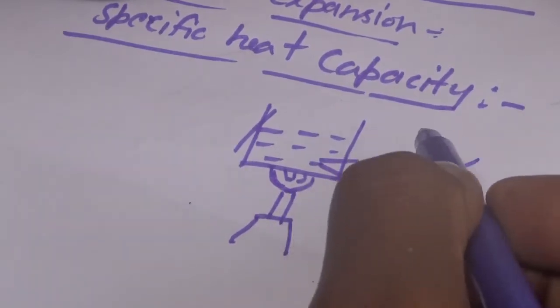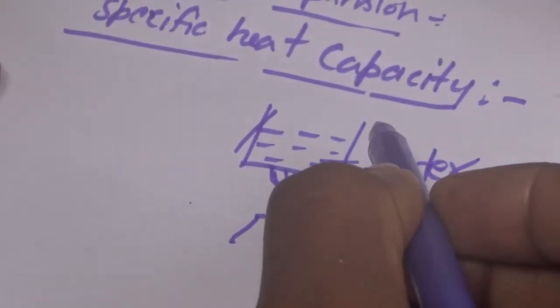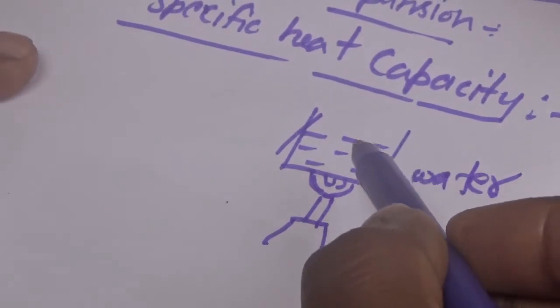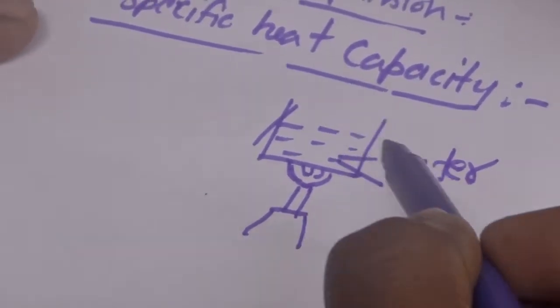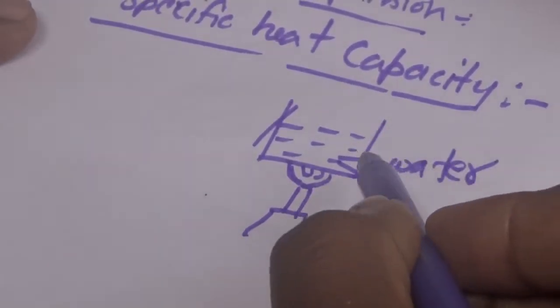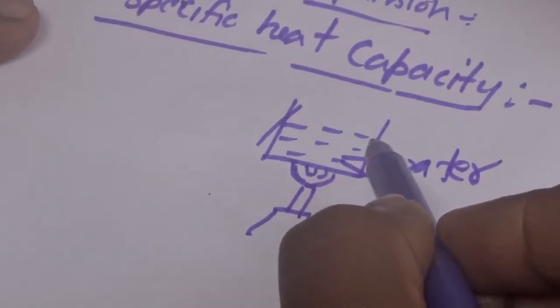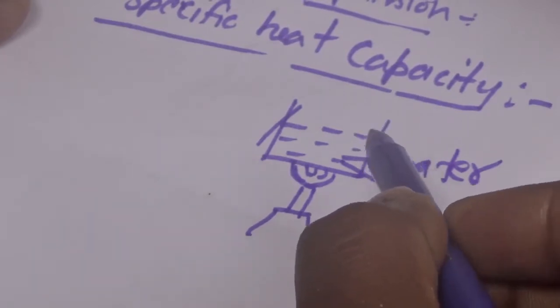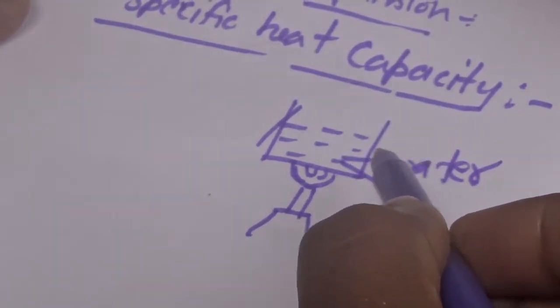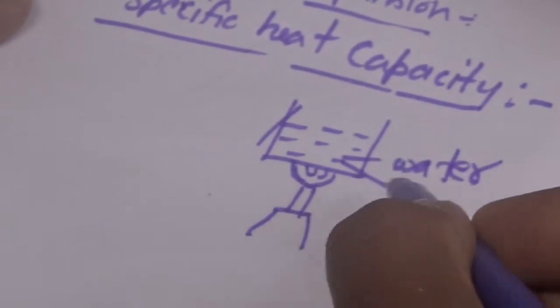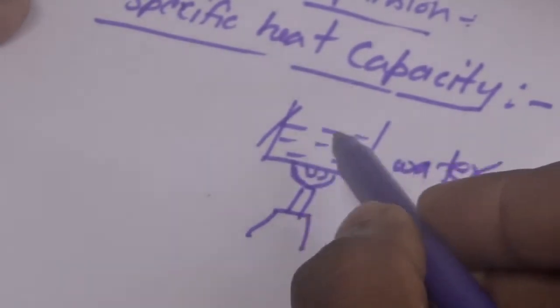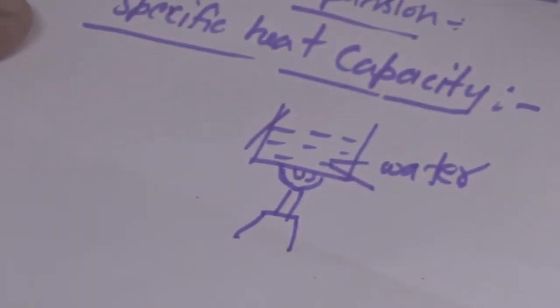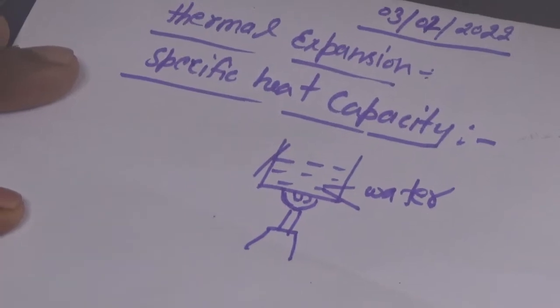So students, when it starts to form steam after supplying heat energy, at this point the motion of its molecules is very high. So we can say its motion will be in turbulent form.